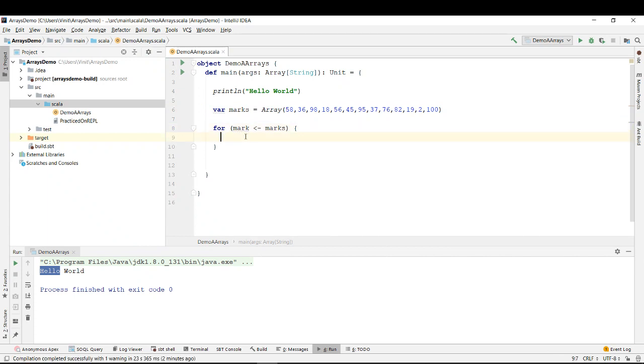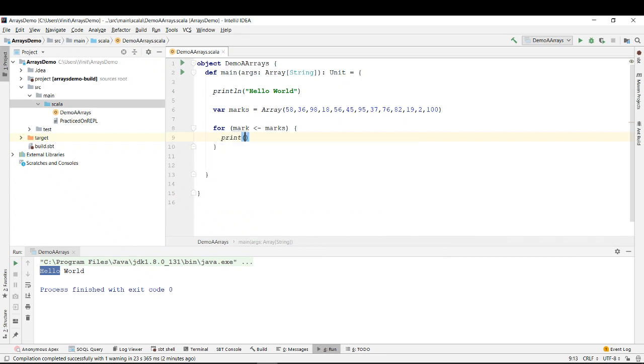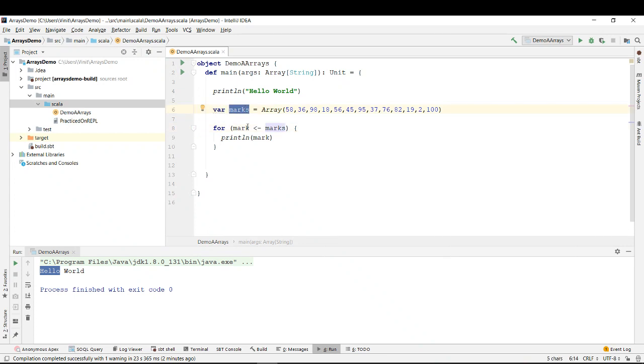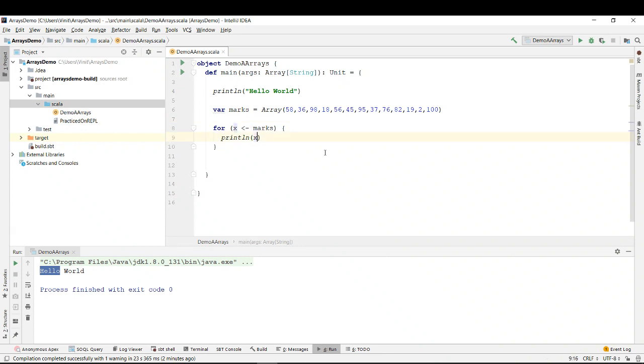And what I will say is print mark, right? And instead of doing a print, let's do a println so that it prints on a new line. Println mark. So what it will do is once you execute this, it will print hello world. You have defined an array of type integer. For each element in this marks, you have to remember this notation. For each element in marks, you're taking into a mark, right? You can take anything. You can give it a name as X also, right? No harm. So I will keep it as mark.